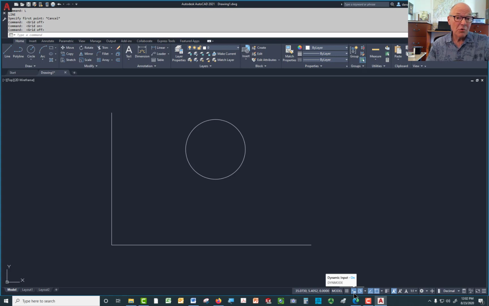DYN mode is the variable name, which I could have typed at the command line and set to 0. But now that I have this button, I can do that. Now, as I draw, I'm not going to have anything at the cursor, which I find gets in the way, especially with more complex drawing. Instead, everything I do is going to be at the command line that I'm going to look at up here.